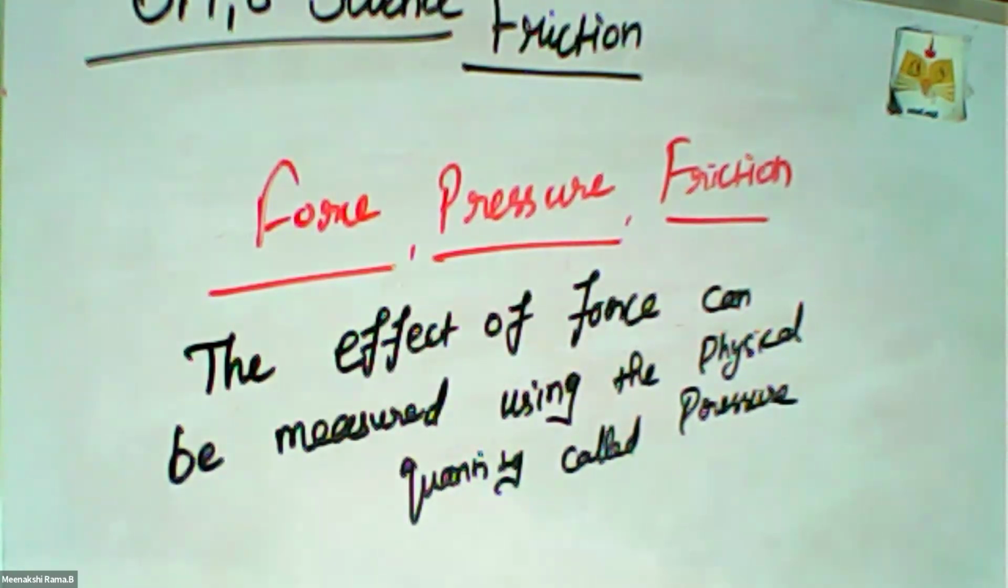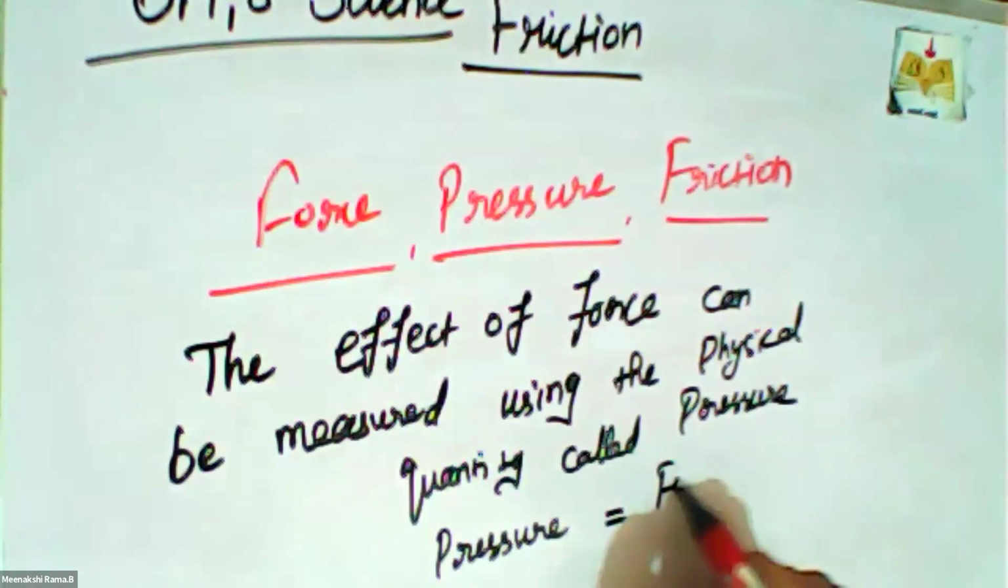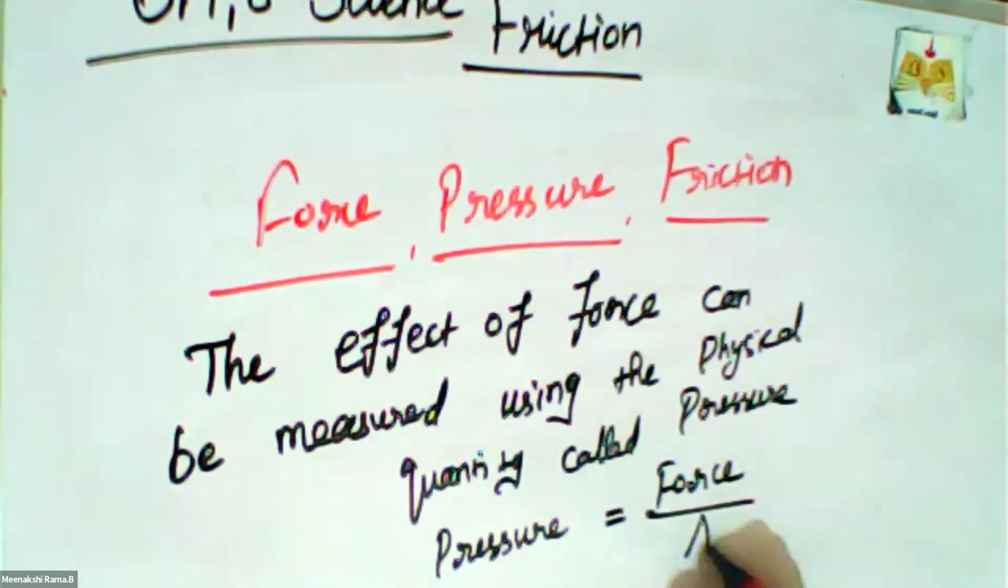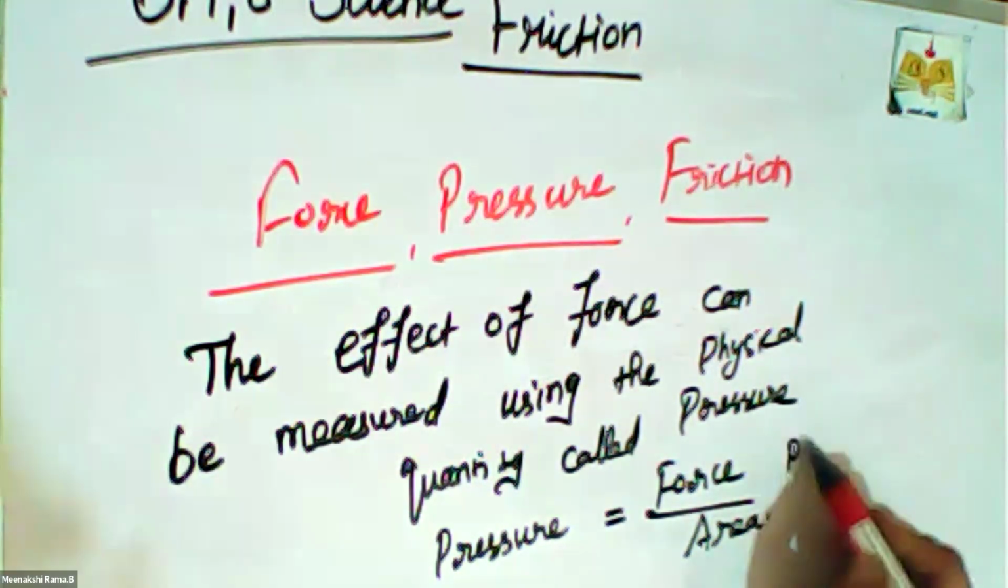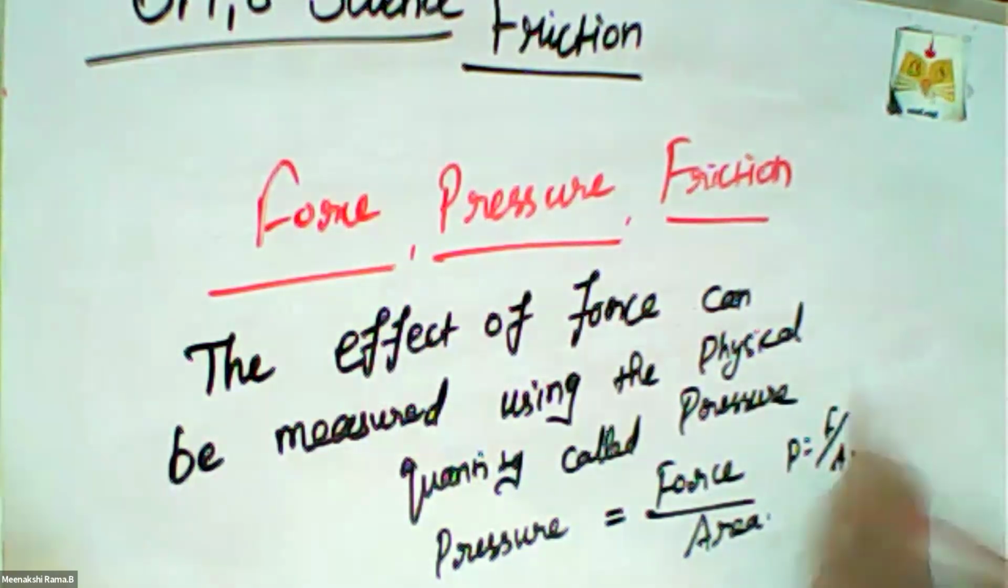So the effect of force that can be measured using a physical quantity is called pressure. How can we measure the pressure? The formula of pressure is force by area. So this is the formula to calculate the pressure, that is P equal to F by A.